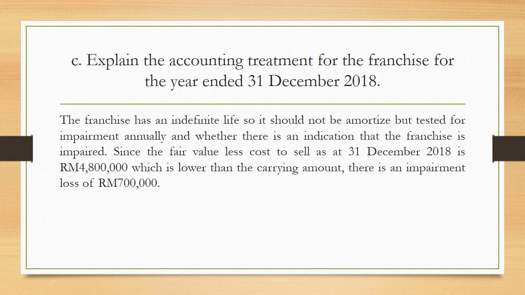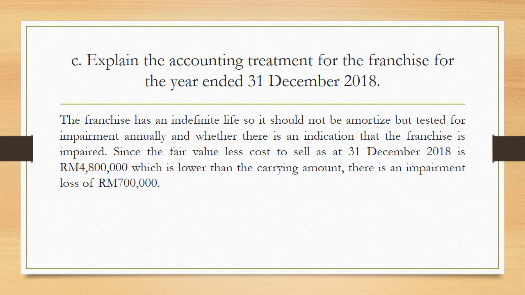To find the accounting treatment, you have to memorize the sentence. Since the fair value less cost to sell as at 31st December 2018 is 4,800,000, which is lower than the carrying amount, there is an impairment loss of 700,000 ringgit. How do you get the 700,000 ringgit?